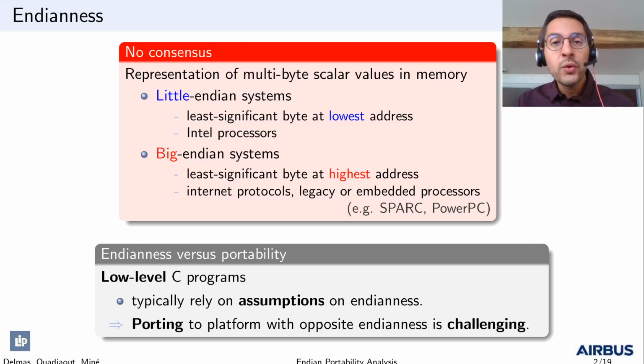Endianness is an important source of portability errors, especially in the case of low-level C programs. Indeed, the C standard leaves the precise encoding of scalars partly unspecified. As a consequence, the same source code might behave differently when run on platforms of opposite Endianness. Therefore, porting existing software to a new platform with opposite Endianness can be quite challenging.